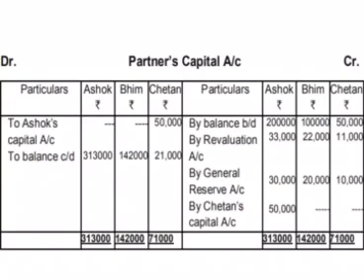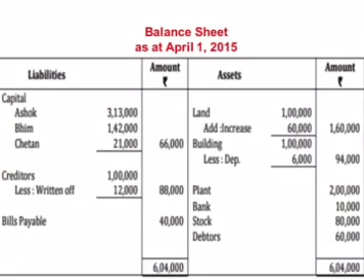The question also asked us to prepare balance sheet of the reconstituted firm. So the firm will reconstitute on which date? From which date are they changing the profit sharing ratio? April 1st, 2015. So now we will prepare a balance sheet as at April 1st, 2015 and record the new value of the assets and liabilities. The land in the old balance sheet was given at 1 lakh, but now we have to record it at rupees 1,60,000. 60,000 was the increase, so the final amount of land is 1,60,000.